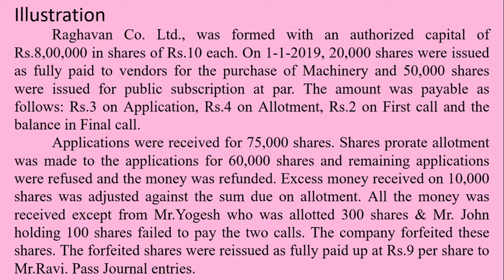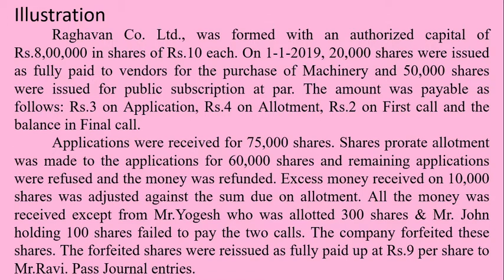Pro rata allotment of shares was made to the applicants for 60,000 shares, and the remaining applications were refused. A separate working note is required for these calculations. Excess money received on 10,000 shares was adjusted against the sum due on allotment.